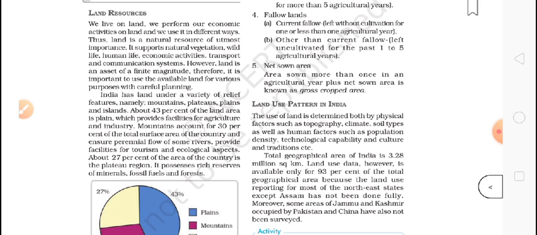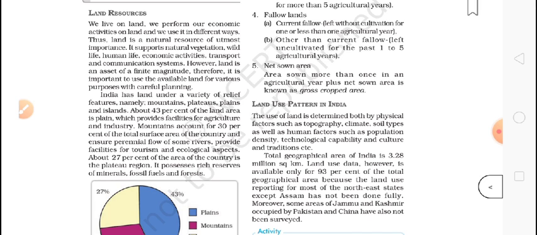The use of land is determined both by physical factors such as topography, climate, soil type, as well as human factors such as population density, technological capability, and cultural traditions etc. So these words have a very deep meaning. What they are telling us is that the use of land of any area depends on the